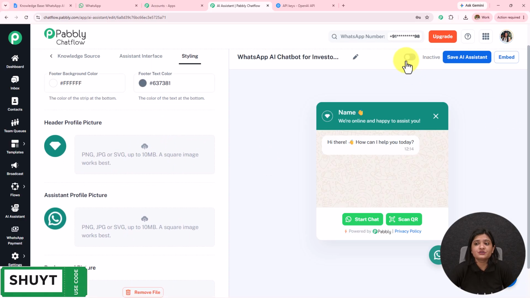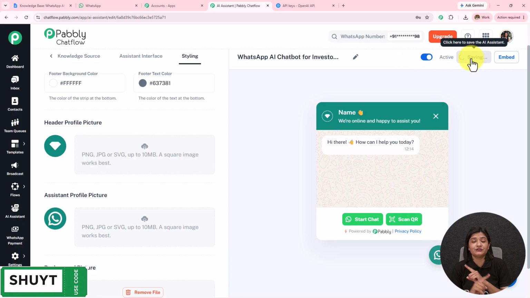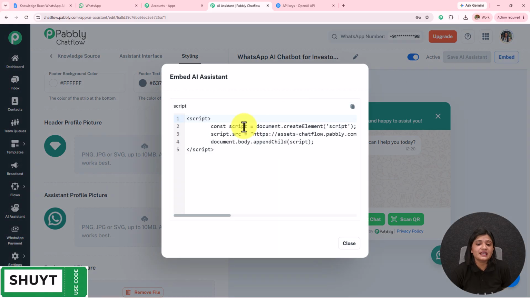After doing all this, you have to keep this AI assistant toggle on to send the messages, and you have to save this AI assistant. If you do not save this, the AI assistant details will be lost. And you can also embed this AI assistant to your website using this code, and whenever someone clicks on that, they will be redirected towards the WhatsApp conversation.